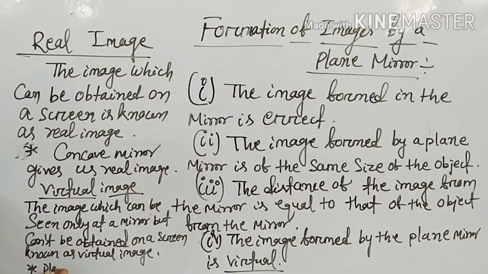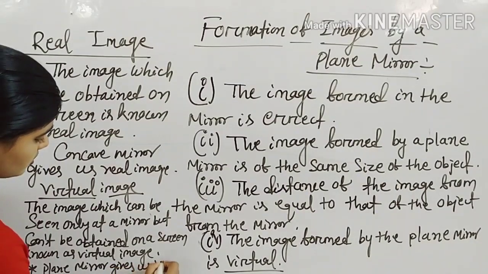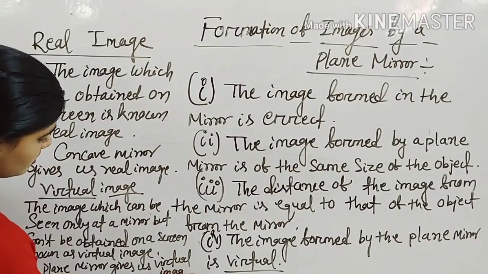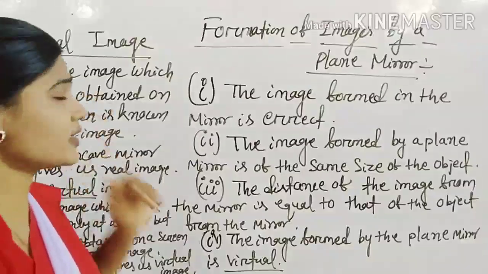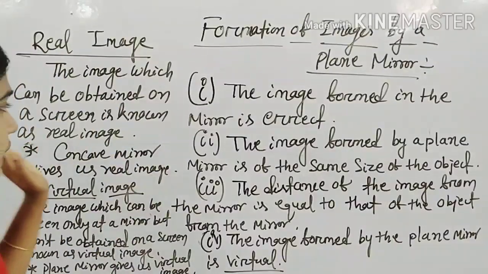A plane mirror gives us a virtual image. The real image is the image which can be obtained on the screen.